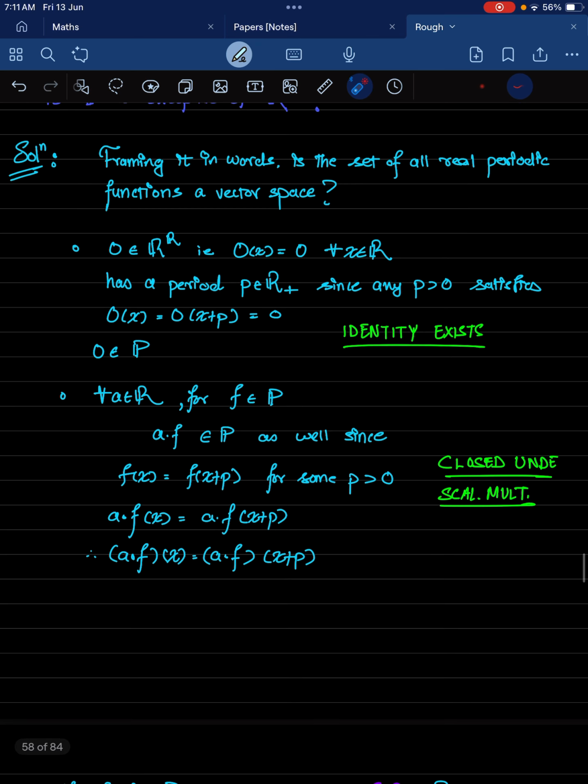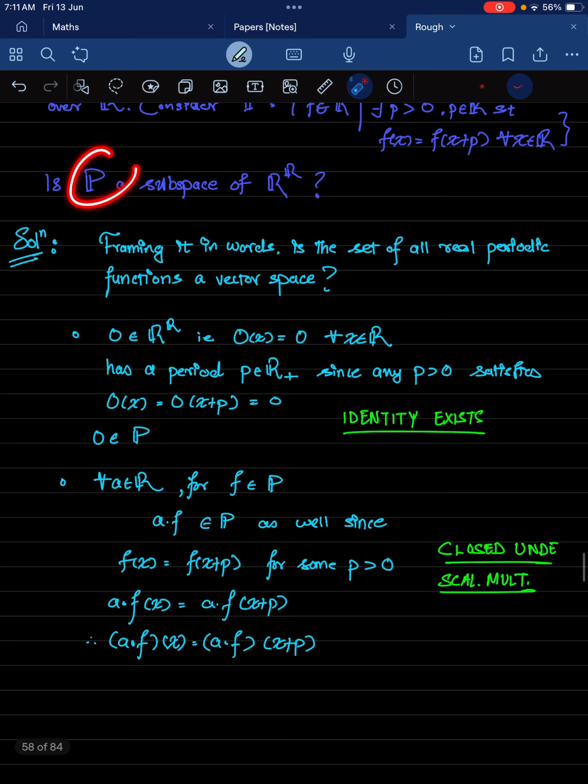Okay, so let's see what all things need to be established for this. Firstly, the set of all real functions is already established as a vector space, and hence proving that the set of periodic functions is a subspace boils down to just three rules. First, the identity must exist inside the set of periodic functions. So the identity function, or the additive identity function actually, is the function which is 0 for all real values of x. Alright, that's the identity function.